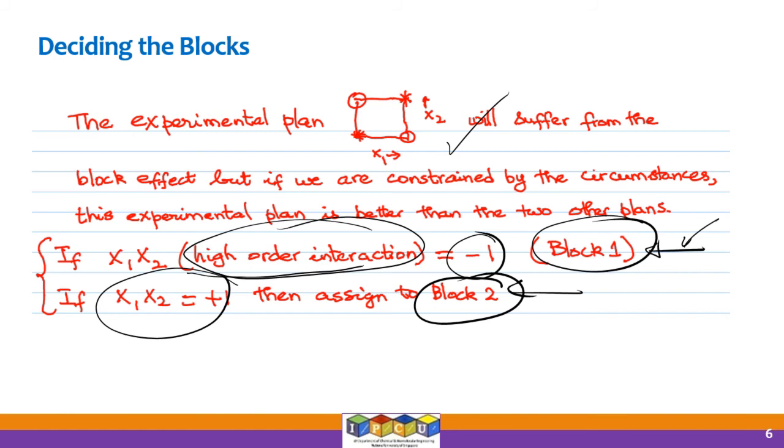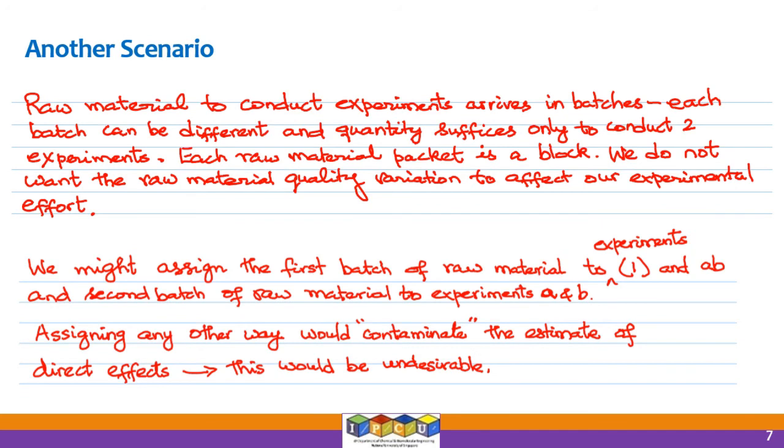Okay, so that's the message we take from this simple two-factor experimental design where each chemist can do only 2 experiments. Now, there are other scenarios that also exist. It's not only the skill level of operators or chemists, etc. There are other confounding factors as well.